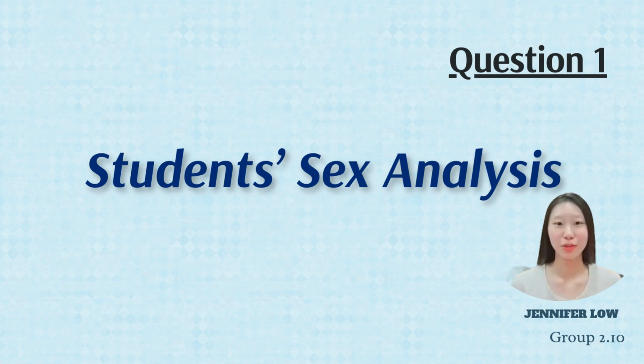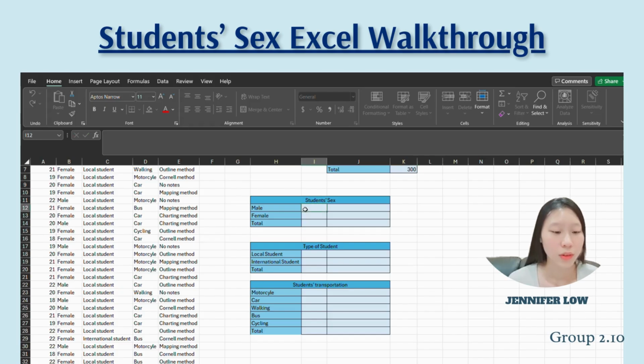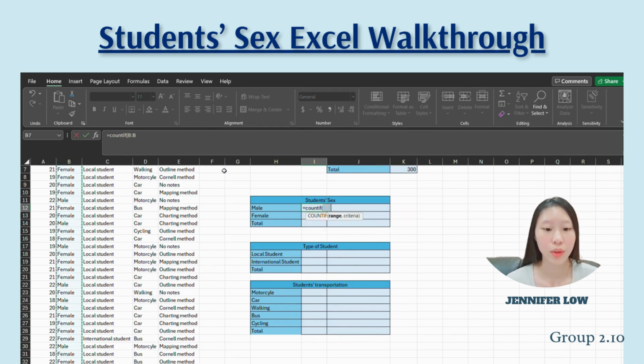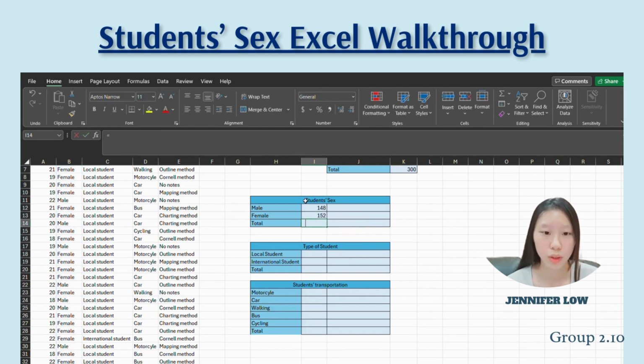Now let's come to the student sex analysis. First, we are going to use the COUNTIF formula. Then we select the column, which is B. And then we key in male to get the number of males, which is 148. Same goes with female. We use the same formula to get the number of females, which is 152.